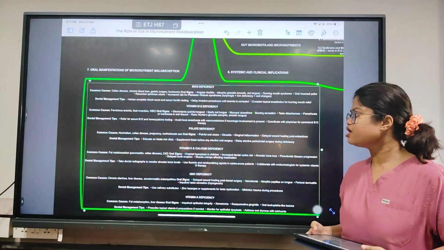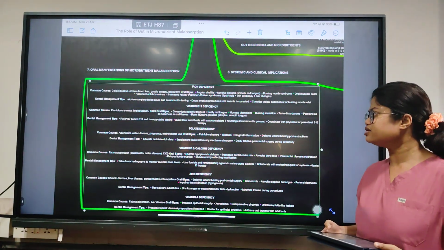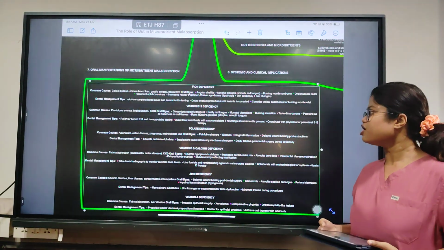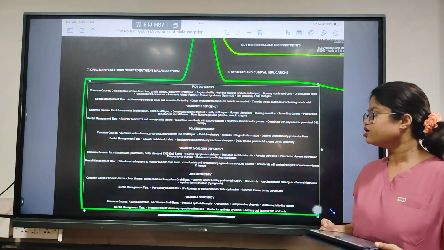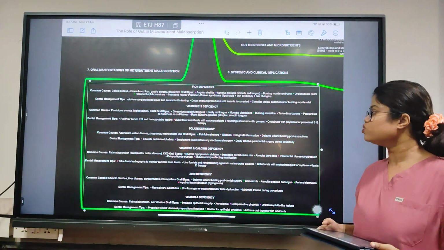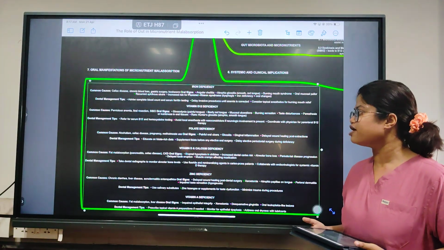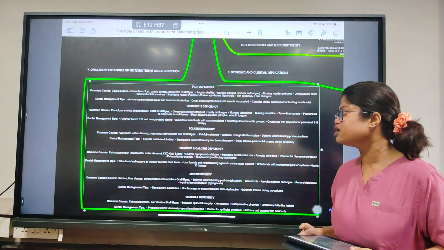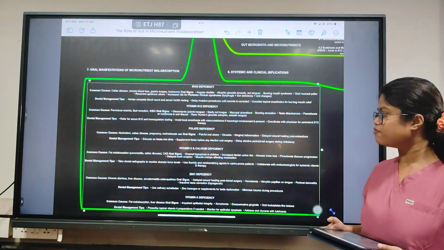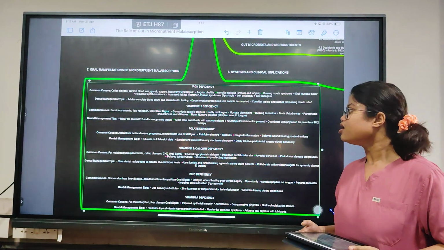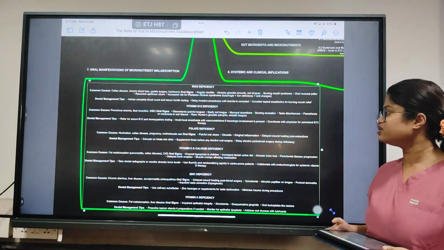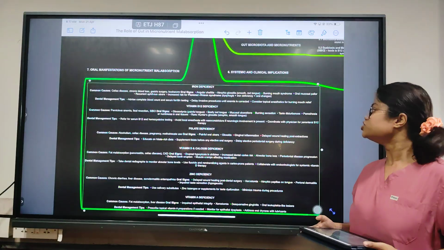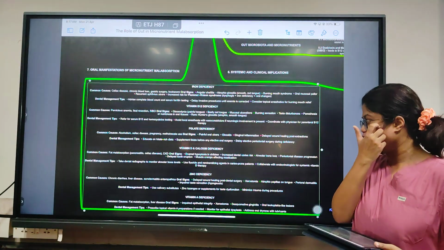Paresthesia of the tongue or numbness in the oral tissues will be present, and rarely it will develop into Hunter's glossitis, in which the tongue will become atrophic and very smooth, and the taste papillae will be reduced and vanish. So coming to the dental management tips for vitamin B12 deficiency, refer for serum vitamin B12 testing and avoid local anesthesia with vasoconstrictors in general if any neurological involvement is there, and coordinate with the general physician for parenteral B12 administration.